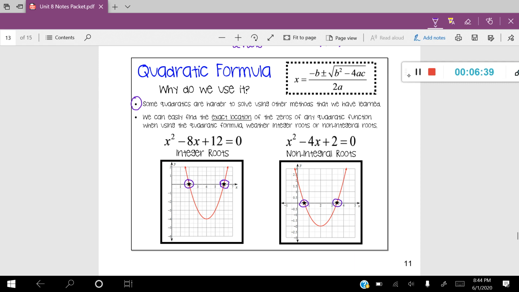So those on the right-hand side are actually going to be answers that are decimals, or we could also write them in simplified radical form, which is what we're going to do today. So the quadratic formula is really helpful for both of these situations, but definitely very much so the ones on the right-hand side.